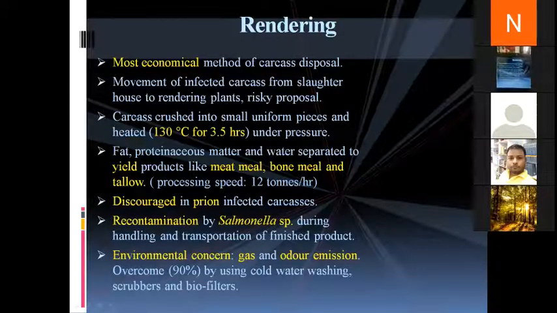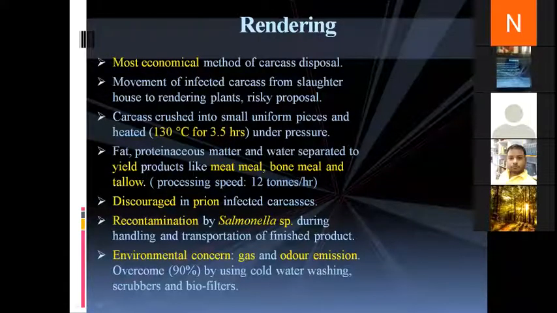Now in this case, since these are disposed of or rejected carcasses, the tallow or the oils we retrieve from the rendering process will not be used for any form of edible purpose. It will only be used in soap industries or any other industries where edible quality fats are not used. Now, is this clear?